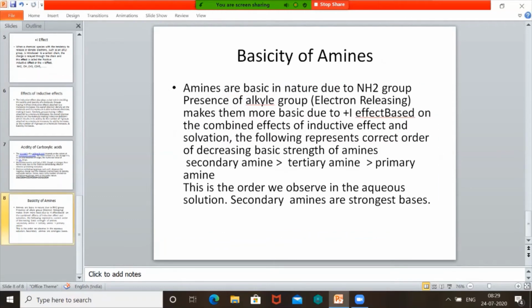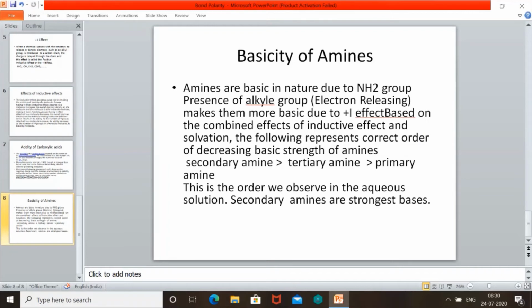Next, likewise, it affects the basicity of amines. Amines are basic because the NH2 group which is present has a pair of electrons on the nitrogen atom. And that pair can be given to carbon. As a result, the electron pair of the NH2 group can be released. As a result, they are more basic.